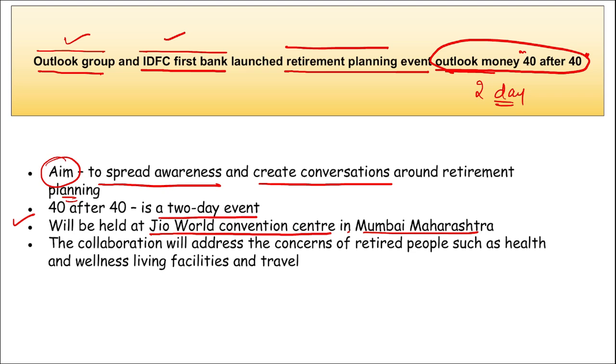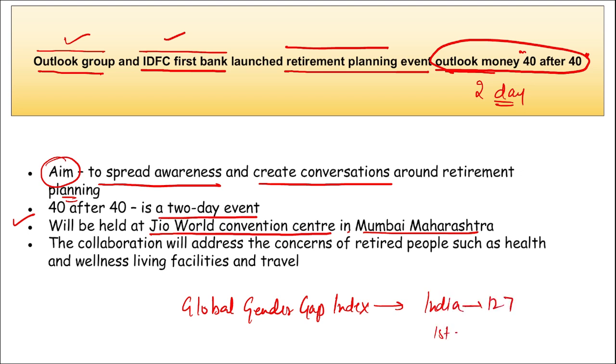Next remember, what is the rank of India in the global gender gap index? In this, the rank of India is 127 and on first position is Iceland. Then if we talk about global livability index, which country has topped it?